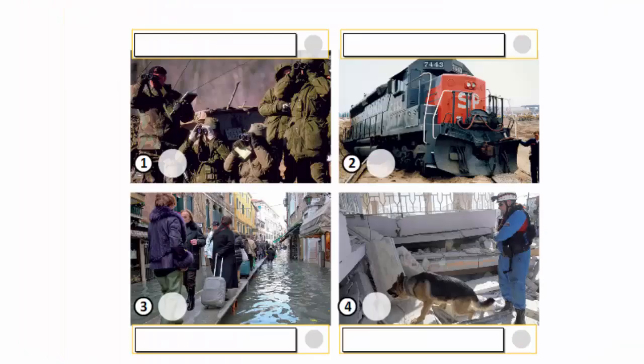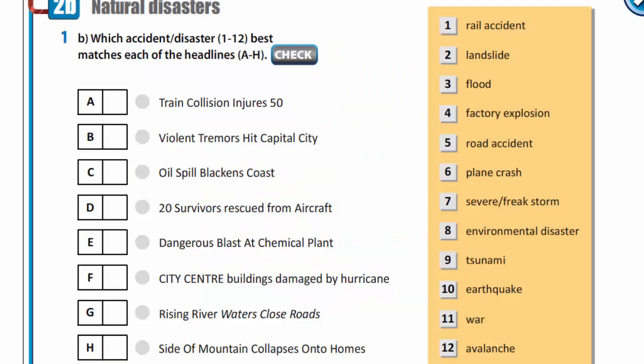Now look at the pictures and say which disasters you can see in them. In the first picture we can see war, in the second, a rail accident, flood in the third picture, and the last picture shows us the consequences of the earthquake. Now you are to answer which accident or disaster best matches each of the headlines.